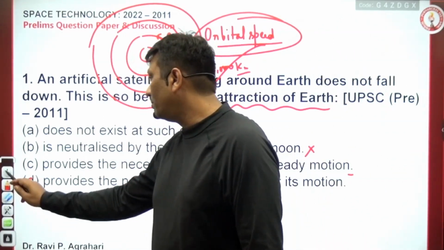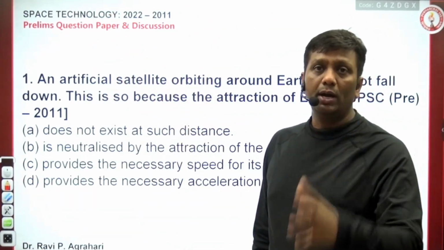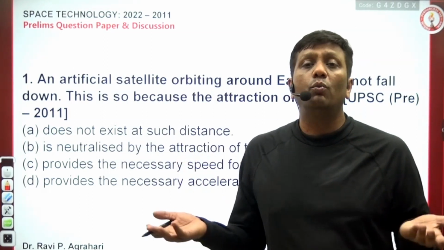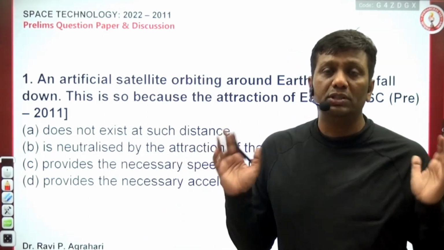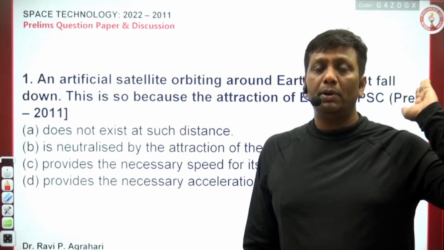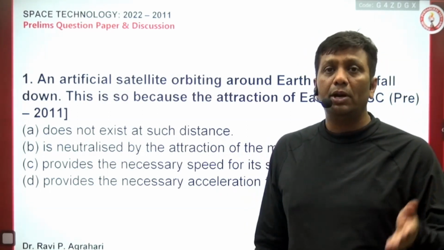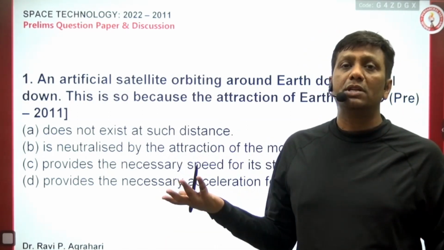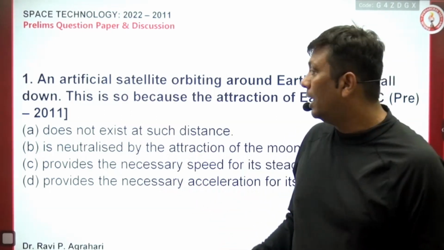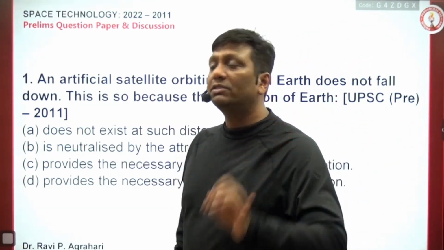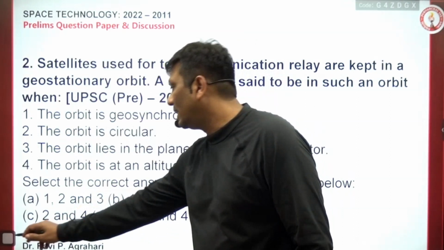So be aware, guys, it is a static part, no current update. General UPSC has a question: why does a satellite not fall down to the surface of Earth? During your father's time, your uncle's time, your own time, and your son's and daughter's time, the same concept is there: why does a satellite not fall down? Here UPSC did not ask any name of a satellite. That one question is static.